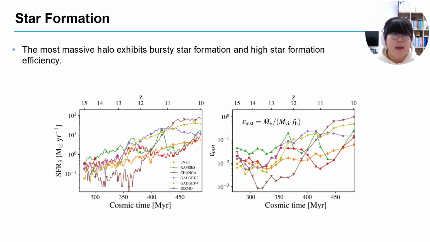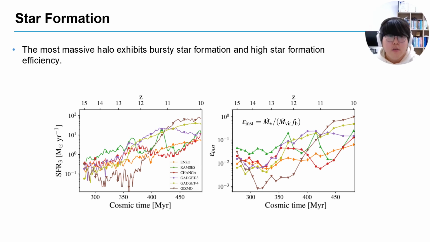Since the most massive halo shows the best agreement with observations, we analyze its star formation rate and efficiency. The left panel shows the star formation rate averaged over 3 million years. All codes show fluctuations, indicating bursty star formation happens in the higher redshift environment. On the right, we plot the star formation efficiency, defined as the star formation rate divided by the halo mass growth rate and the baryon fraction.